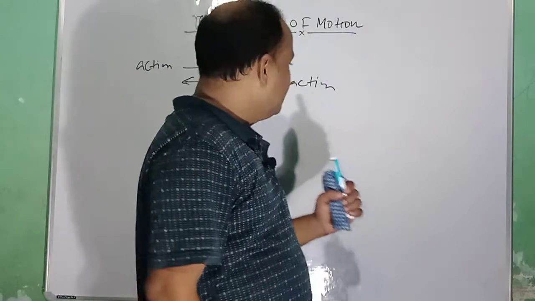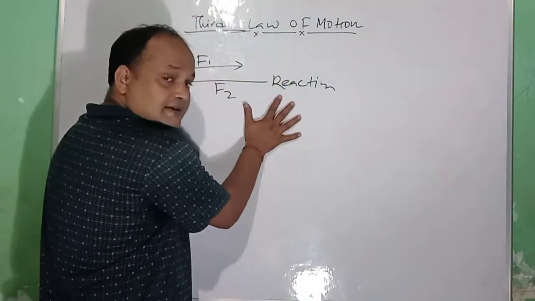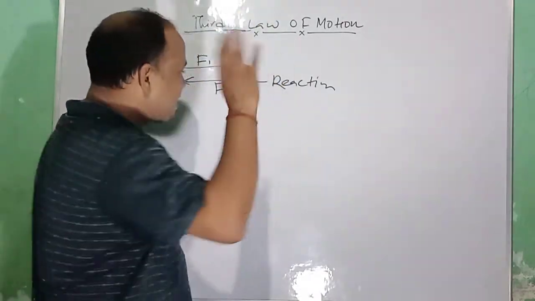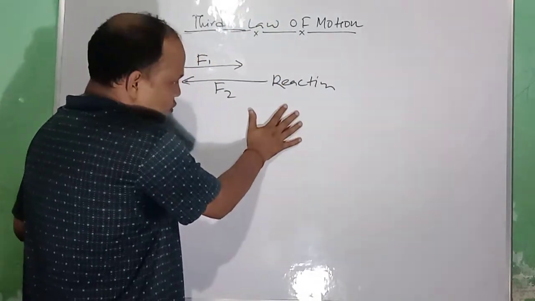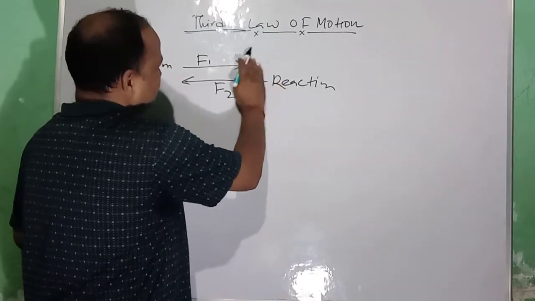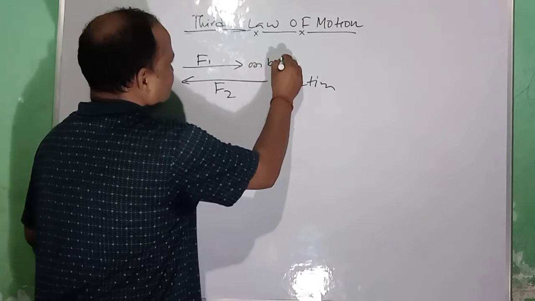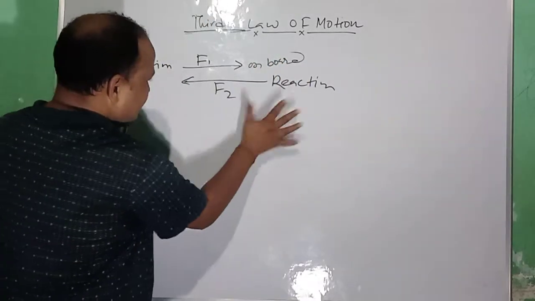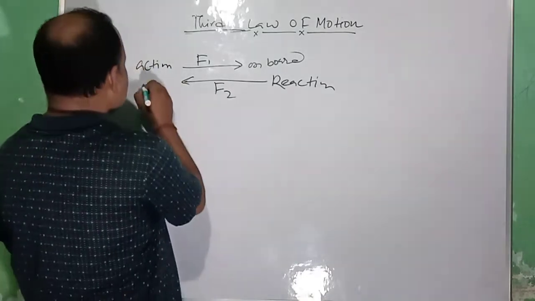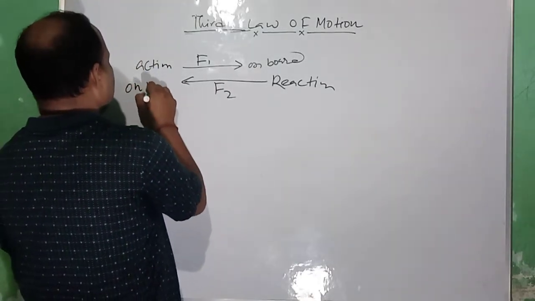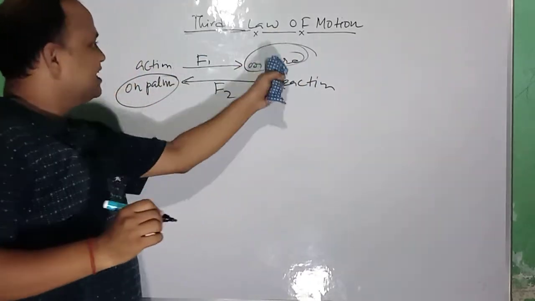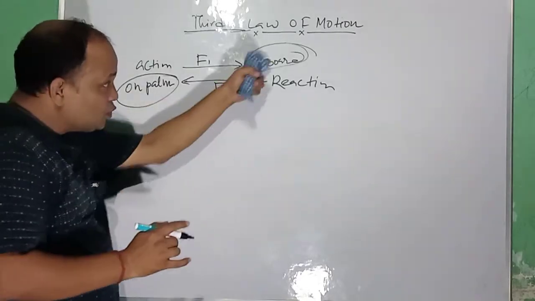When we hit something like this, we also get hurt, because we apply a force, like I am applying a force on this board. So the force being applied on the board is F1. When I hit like this, the board also hits my palm. So the reaction is applied on the palm. Here you can see this action and reaction, both these forces are acting on two different bodies.